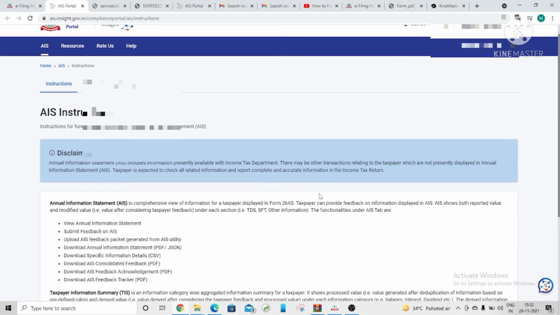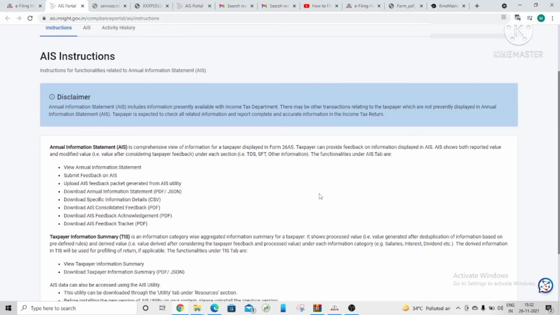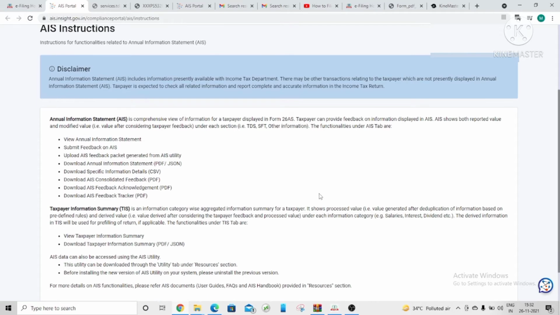Guys, here we have the AIS instructions. So AIS, as I told you, is a comprehensive view of information of a taxpayer. All financial transaction details are covered in the AIS. Okay, friends?